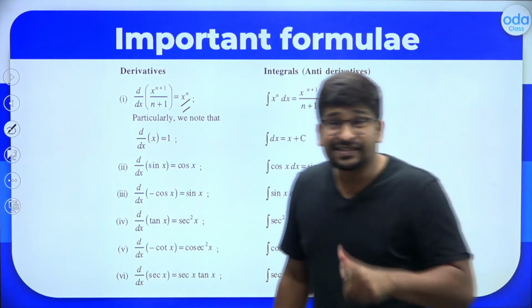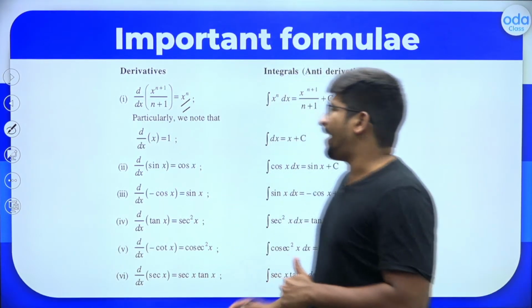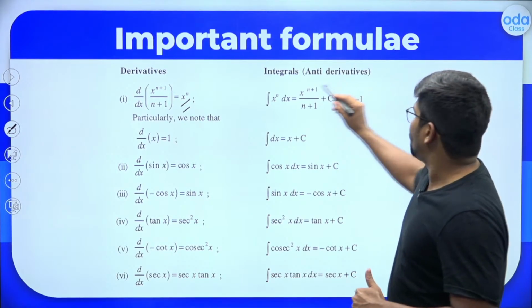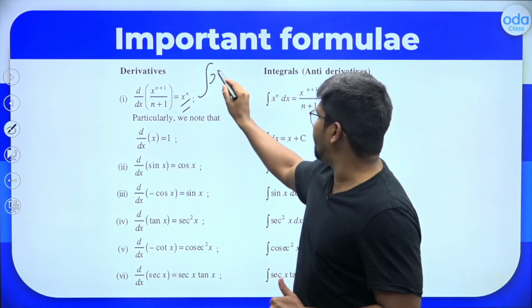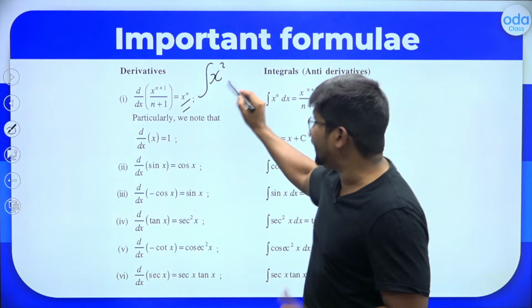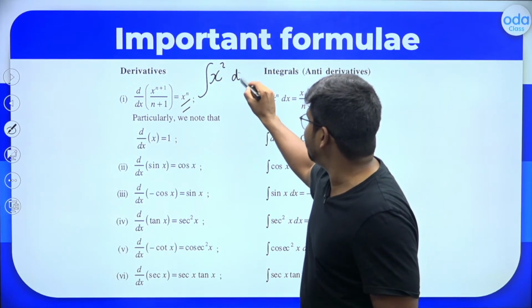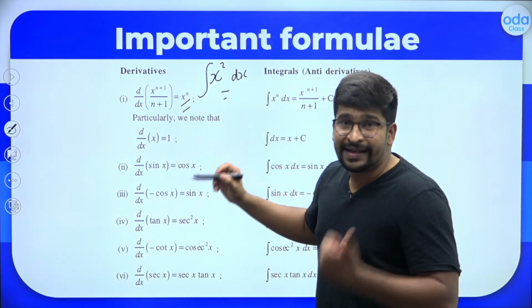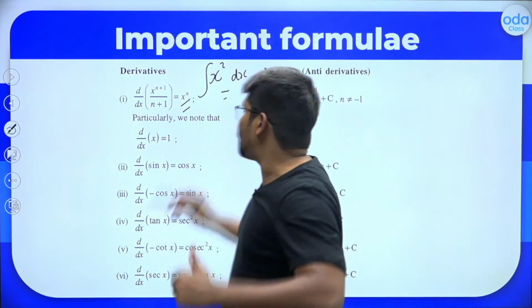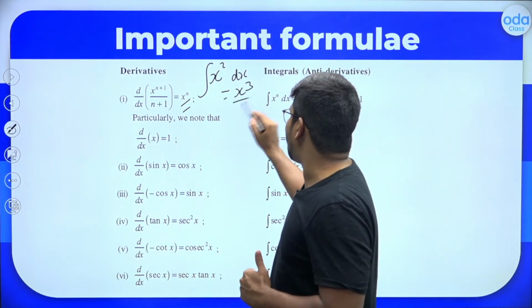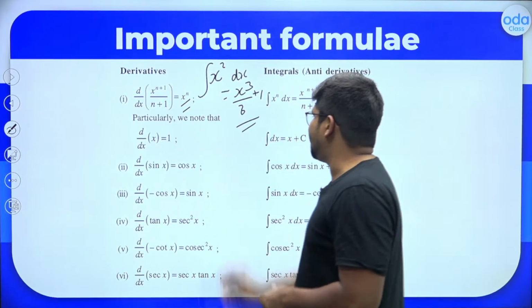It is x raised to n plus 1 divided by n plus 1. Let's take an example. When you consider what is the integral of x square, don't forget here the variable is x, so you should write dx. Integral of x square dx will be x raised to 2 plus 1, which is x power 3 divided by 3 plus 1. This will be the answer.